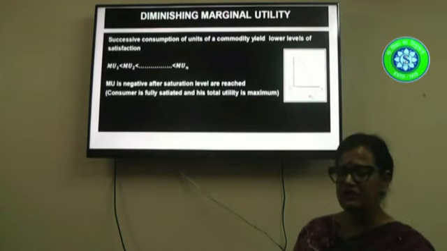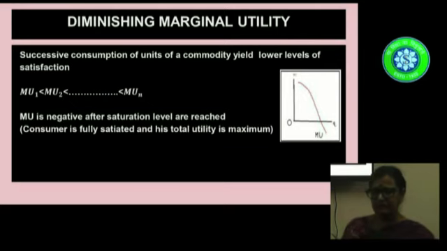Now, in the diminishing marginal utility, as I already mentioned, as the consumer consumes more and more units of a commodity, the successive marginal utilities gradually diminish. This is related to total utility. When total utility may be rising but at a decreasing rate, marginal utility starts falling. When total utility is maximum, marginal utility is zero. When total utility starts falling, marginal utility becomes negative.